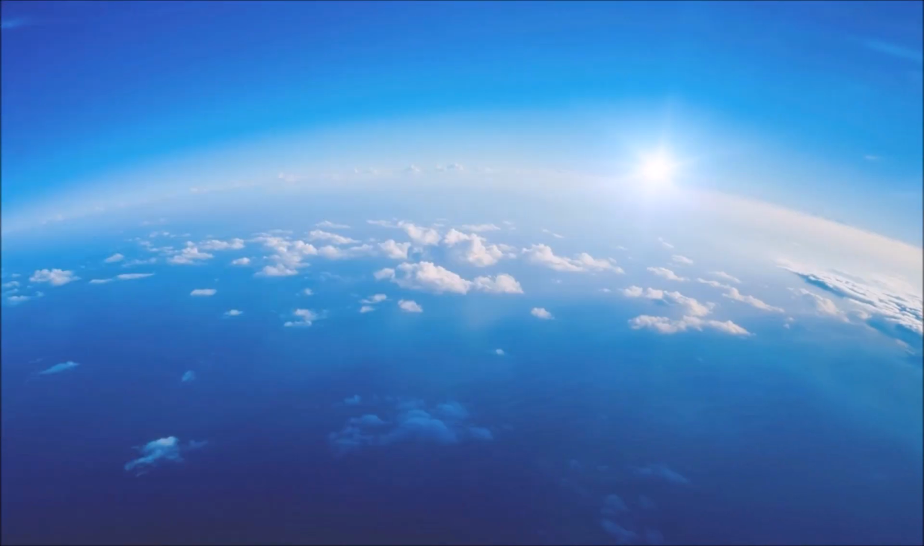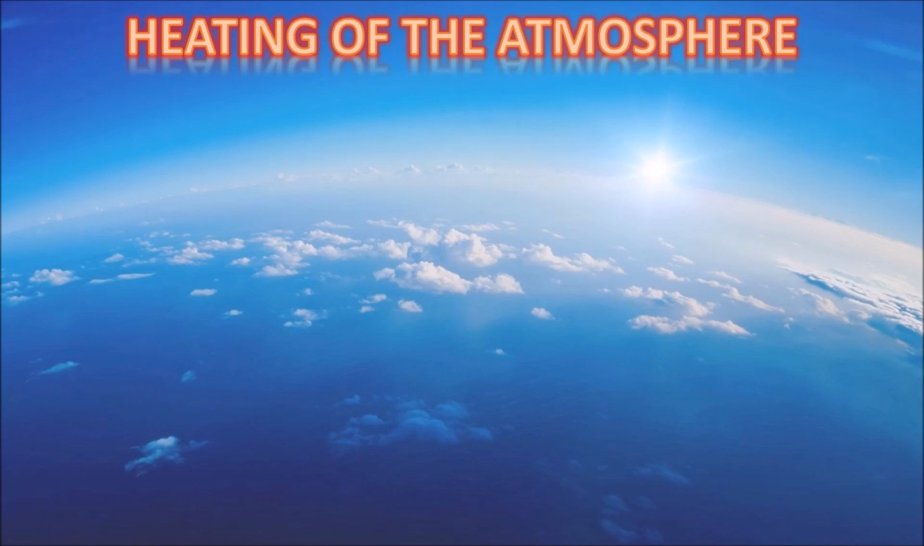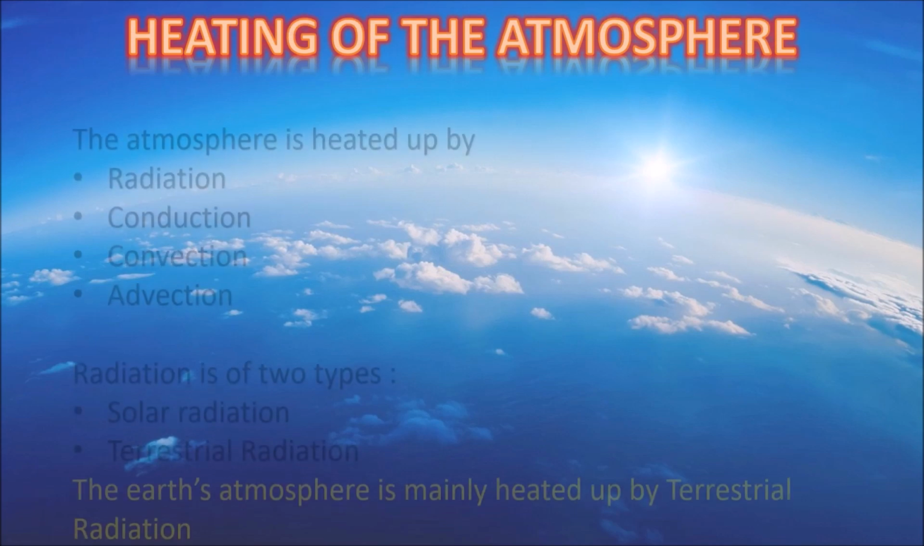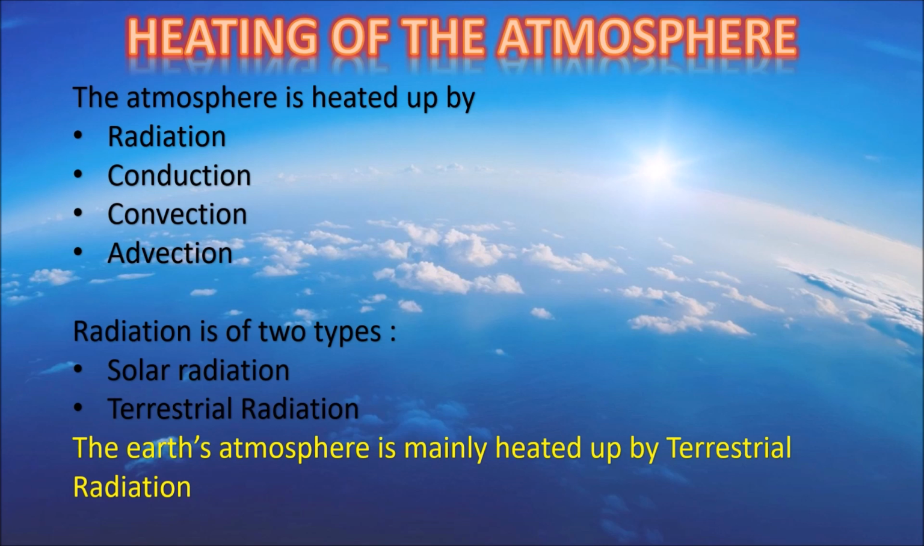Our atmosphere gets heated in 4 ways: radiation, conduction, convection and advection. Radiation is of two types: solar radiation and terrestrial radiation. The solar energy received by the earth during daytime is known as incoming solar radiation or insolation. The surface of the earth is heated by this. It comes in the form of short waves.